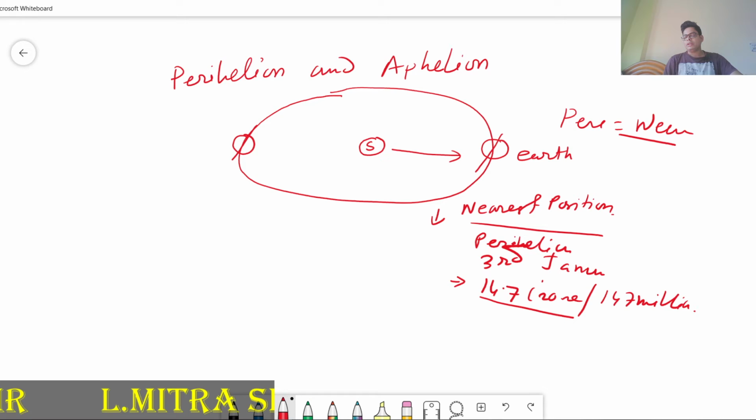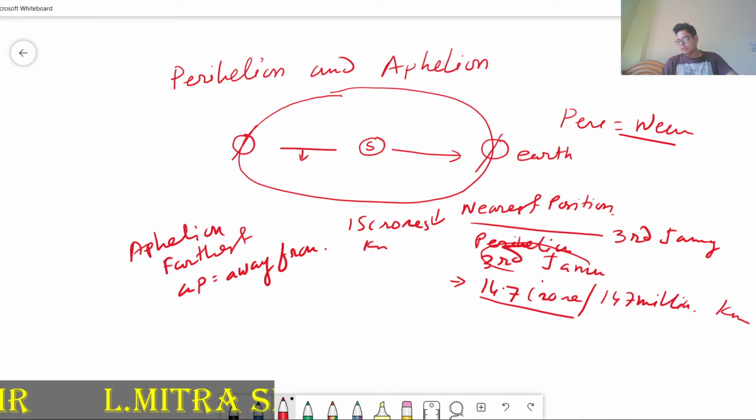This time will come on 4th July of every year. At that time the distance will be very long, 152 million kilometer.